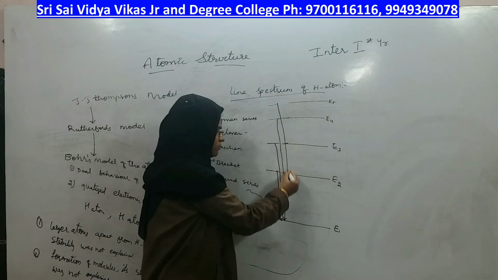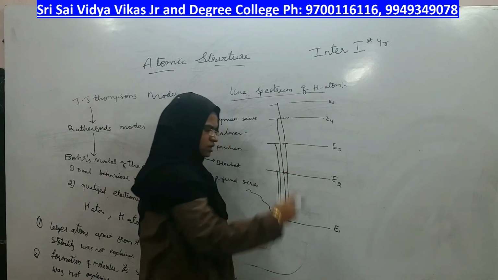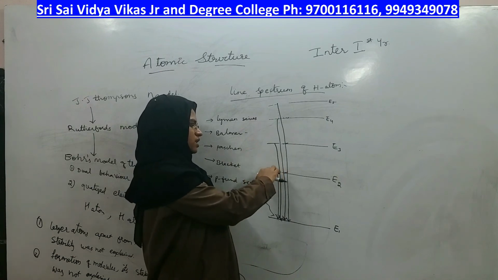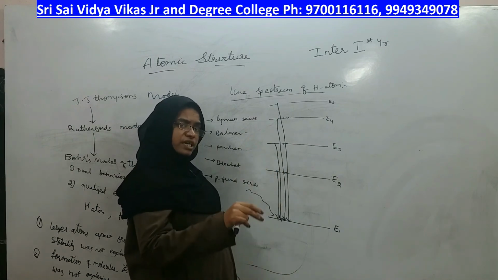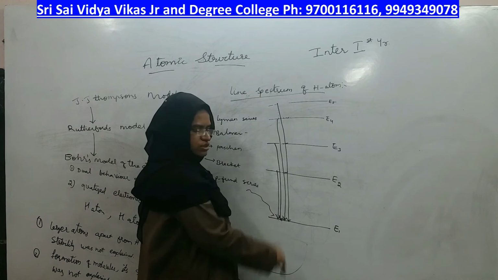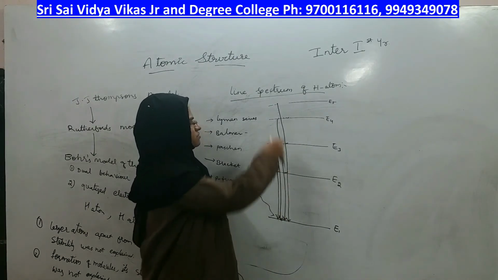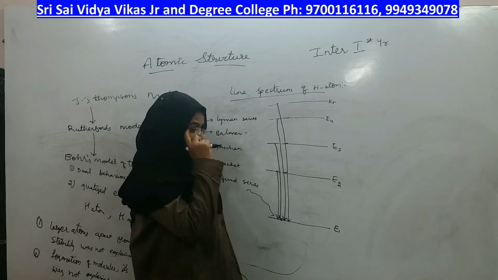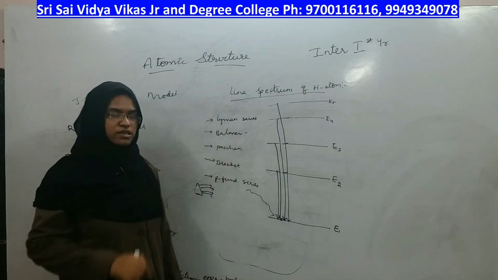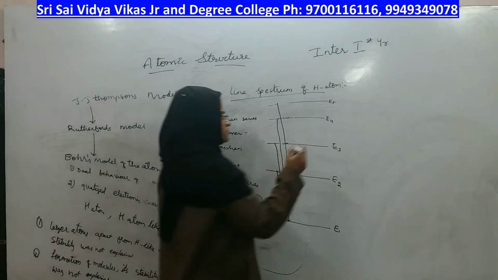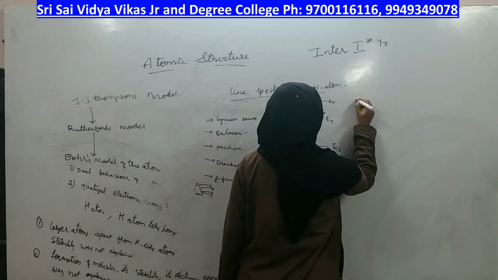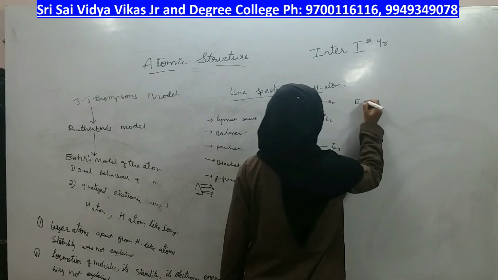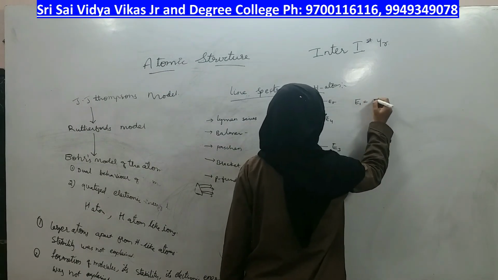Electron was here, coming back to the ground state, right? They were in the above energy levels, but finally coming where? To the ground state, E1 level, right? This series of energy has got a range in electromagnetic waves. What is the ground state? E1, right? E1 is the first energy level